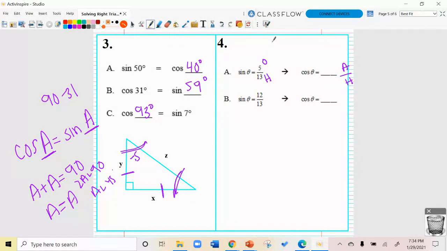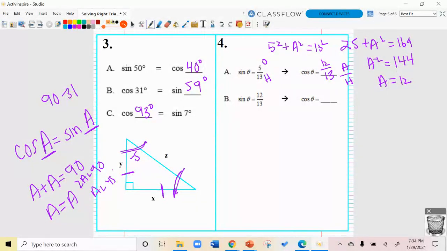When I'm dealing with this, I'm going to have to do the Pythagorean theorem. 5 squared plus a squared equals 13 squared. 25 plus a squared equals 169. A squared, I can subtract 25, equals 144. Square root, a is going to be 12. So that's going to be adjacent. Well now I've got it, 12 over 13.